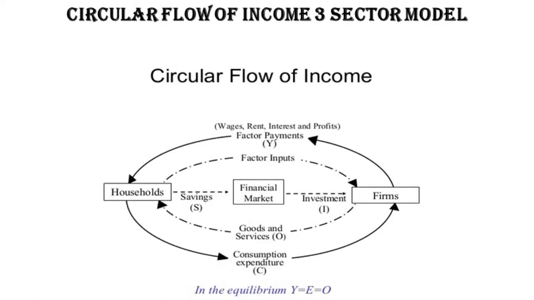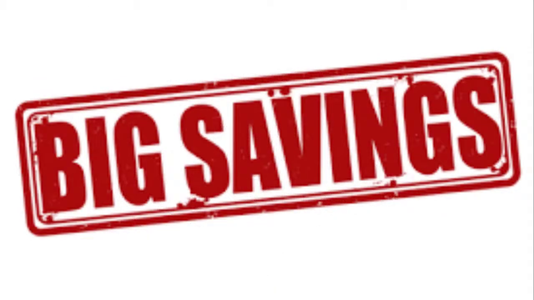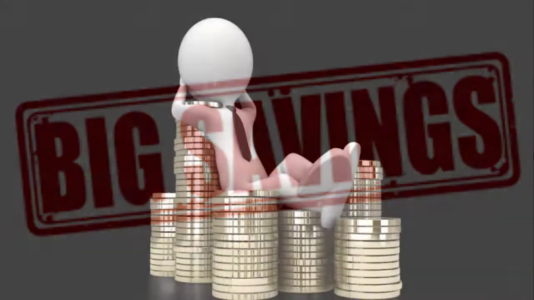Further now, let us understand the circular flow of income in a 3-sector model. In this model, we are going to add two important variables, namely savings and investment. That is, we incorporate the role of the financial market which was absent in the earlier 2 by 2 closed economy model. Savings is a leakage in the circular flow of income because it reduces the flow of income back to the firms and to the economy. However, the savings get injected back into the circular flow in the form of investment.